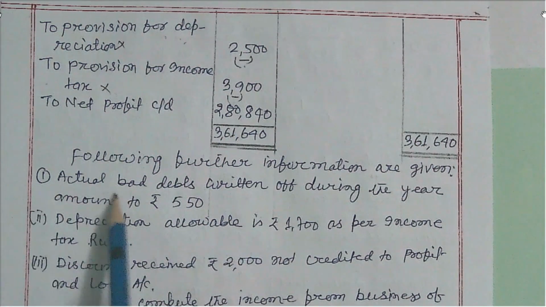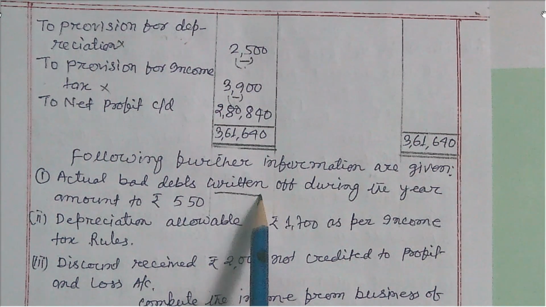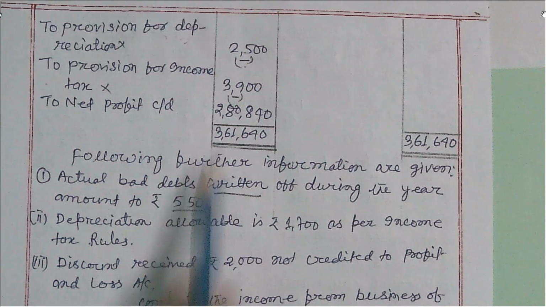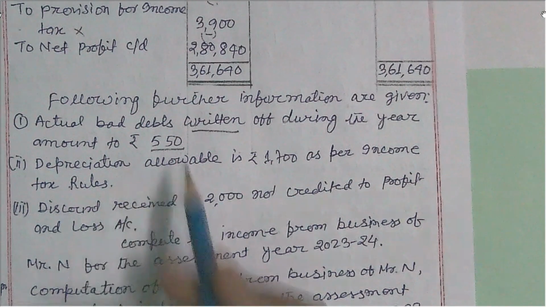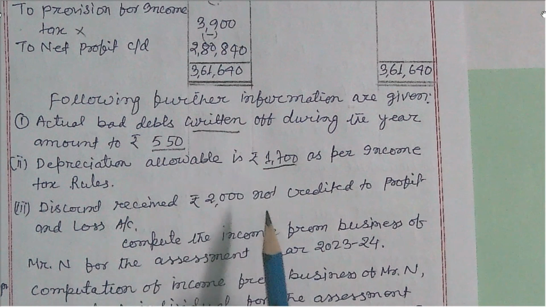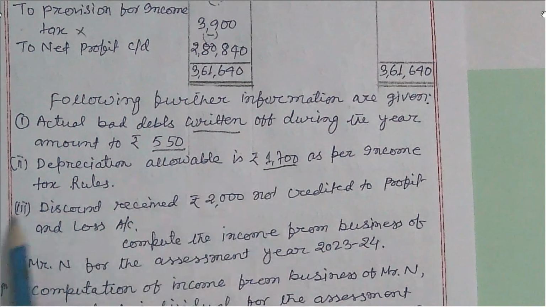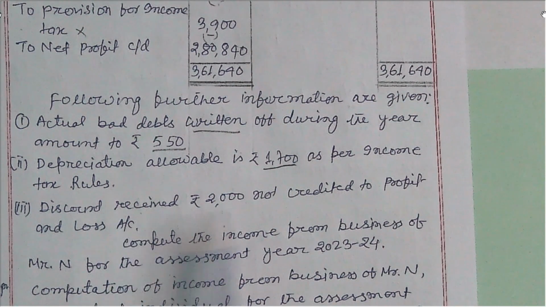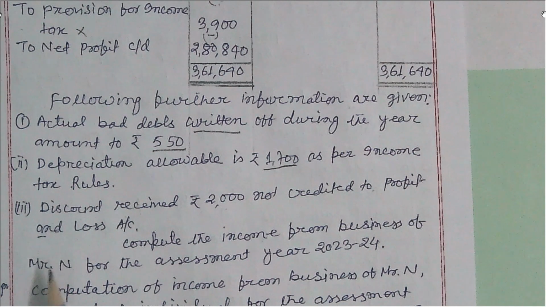And now adjustment, actual bad debts written off. So the actual expense which happened is 550, but it is not recorded on the debit side of the profit and loss account. Similarly, actual depreciation as per income tax rule is 1700, but this is not debited to profit and loss account. And one more here, income received rupees 2000, not credited to profit and loss account.